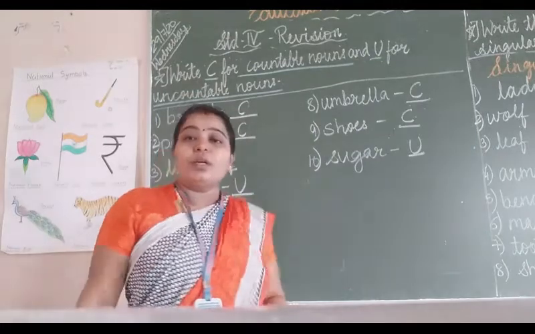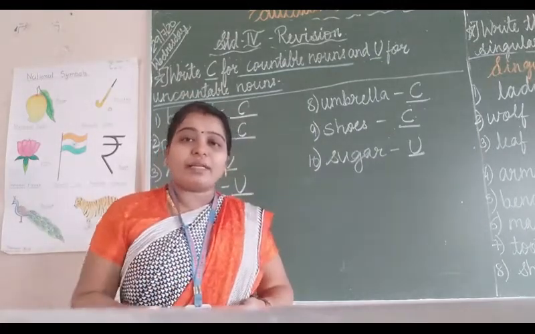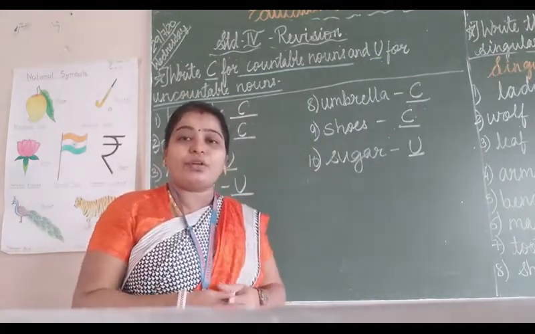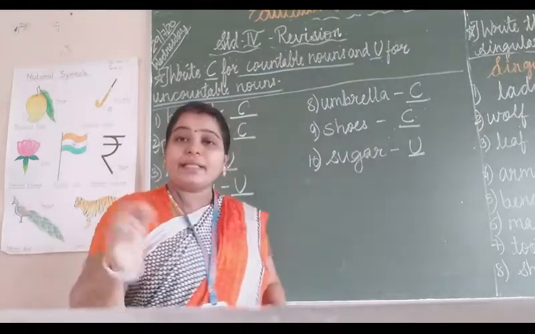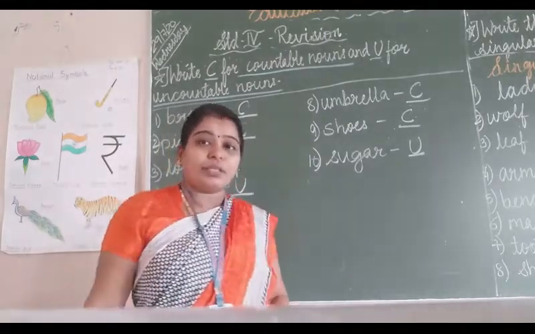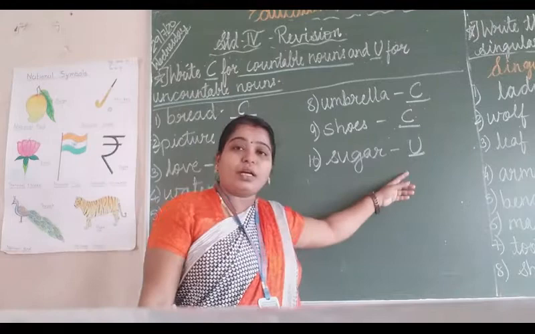Then sugar, we can't count sugar one by one and say that we have 11 sugar or 12 sugar, यानी शक्कर, खांड जिसे आप गुजराती में कहते हो, so it is also the uncountable noun.